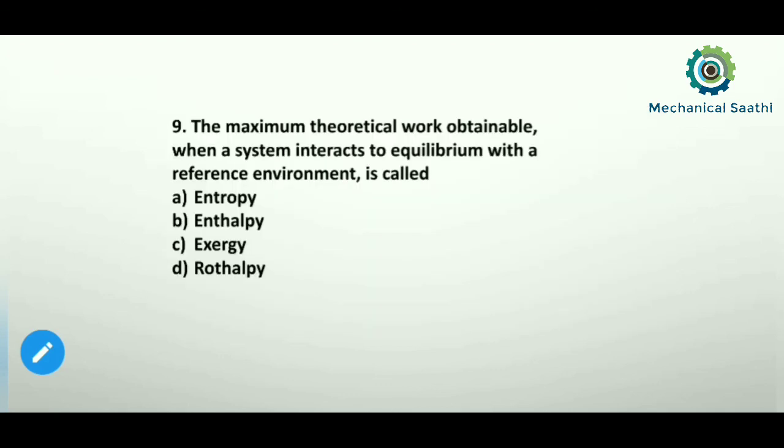Then moving towards the next question, that is question number 9. The maximum theoretical work obtainable when a system interacts to equilibrium with a reference environment is called what? We have already discussed this. The maximum theoretical work obtainable from any system when it is in contact with a reference environment is called your exergy. Otherwise it can also be called available energy. So option C will be the correct answer over here.